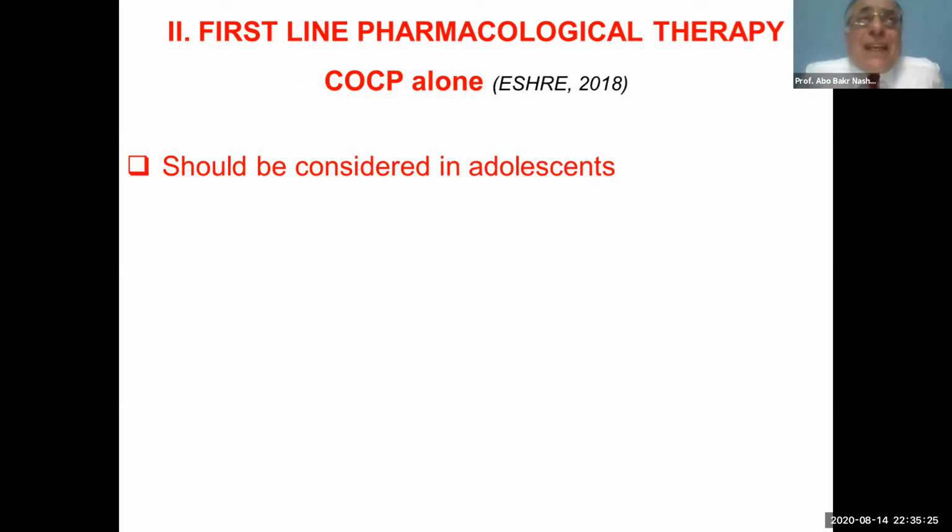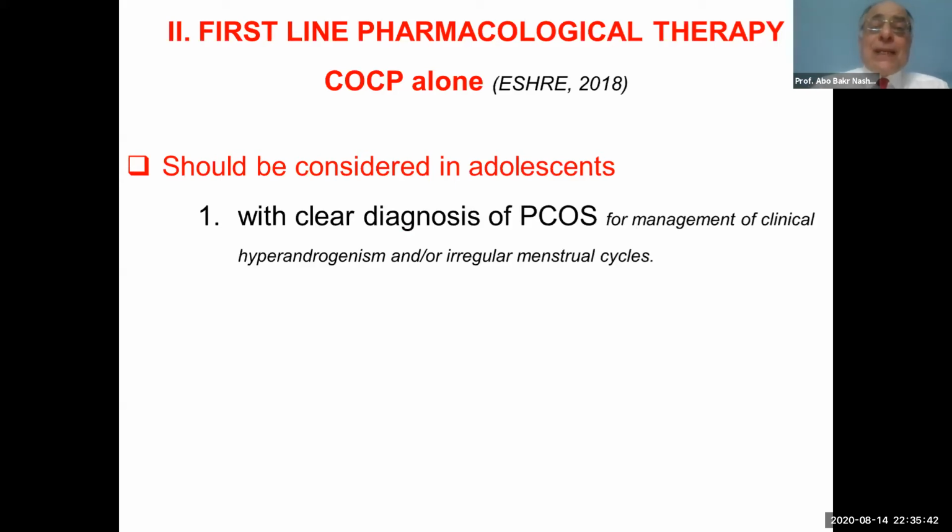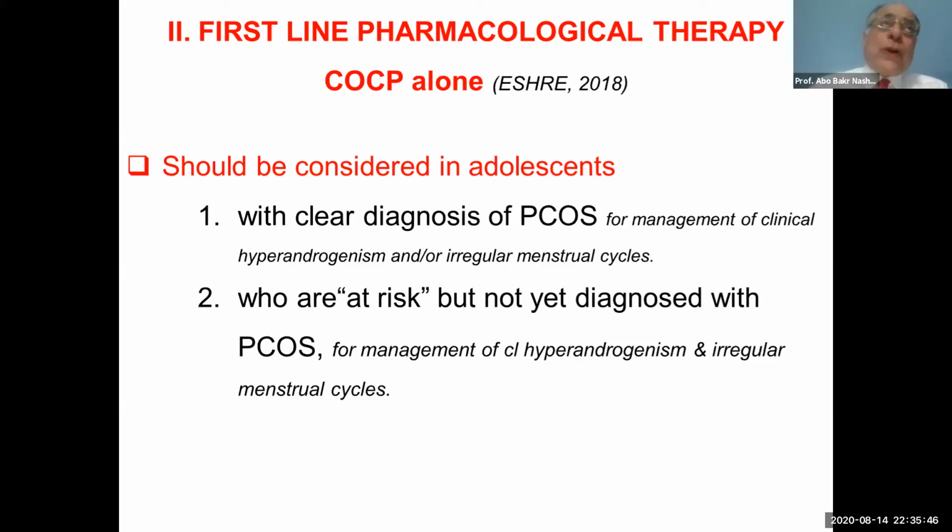The second line of treatment after lifestyle is the first line pharmacological therapy. The first line pharmacological therapy is combined oral contraceptive alone, and it should be considered in adolescents with a clear diagnosis of polycystic ovary syndrome, and also for those at risk for adolescent polycystic ovary syndrome.